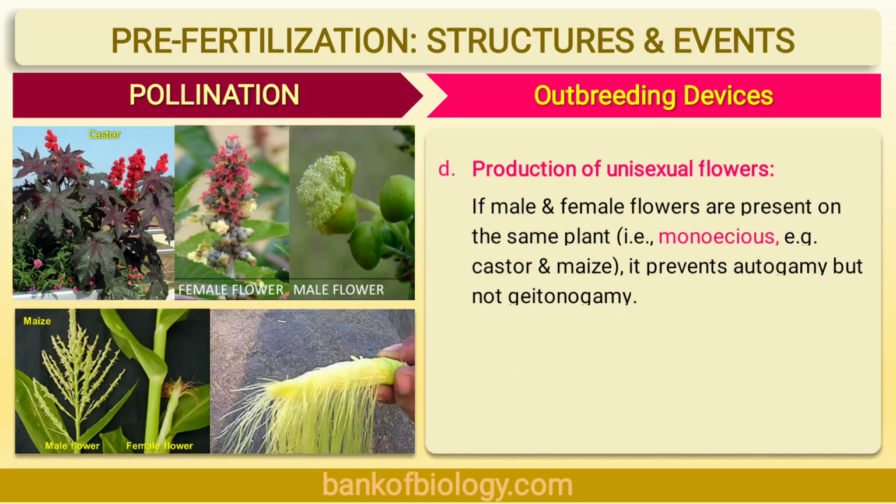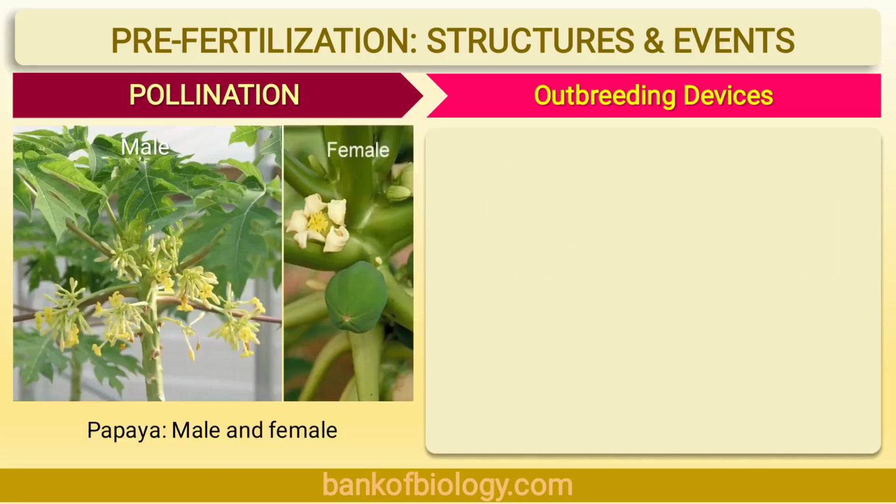Unisexuality, we have already discussed this. Production of unisexual flowers is also one of the devices under outbreeding devices. If male and female flowers are present on the same plant, that is monoecious, example is maize plant, it prevents autogamy but not geitonogamy. Now you can see the dioecious unisexual flower producing plant, that is papaya. You can see this is a male plant of papaya and this is a female plant. So this avoids self-pollination.